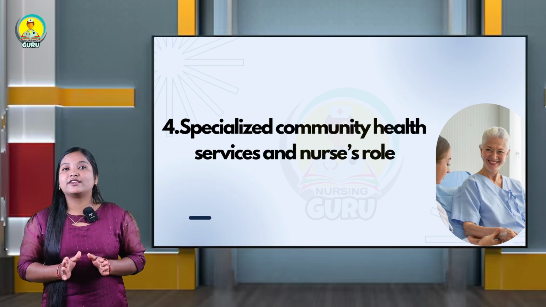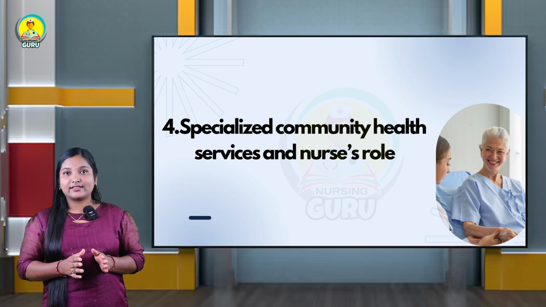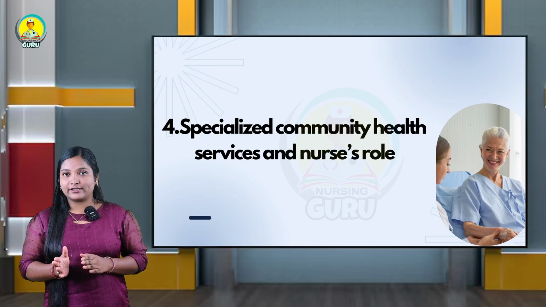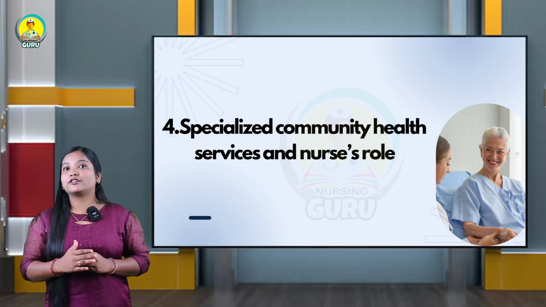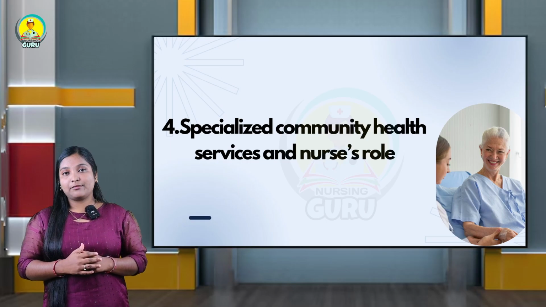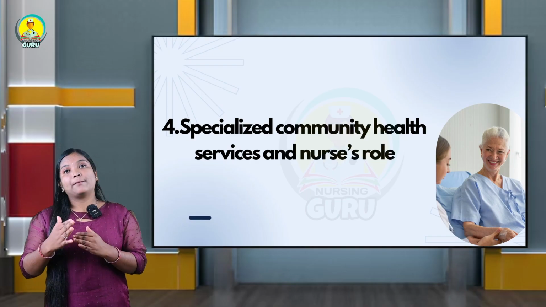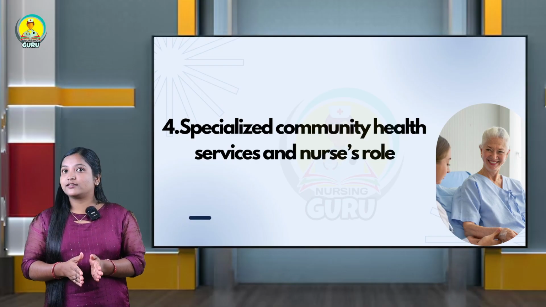The 4th unit is the specialized health services in the community and the role of nurse. This is the 4th unit you are going to study in the 3rd year GNM. In this, what you have to focus on are some programs, schemes and services present in our community health nursing.